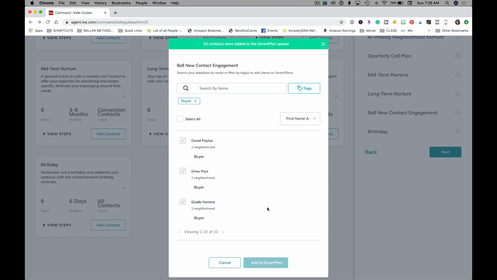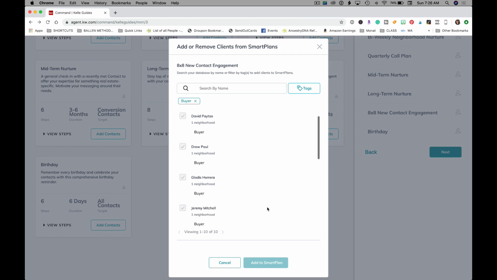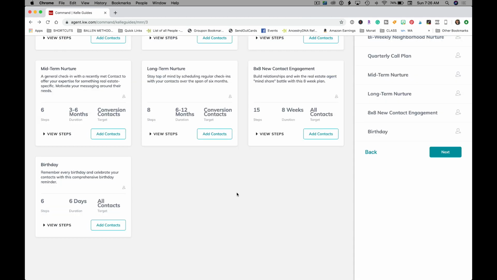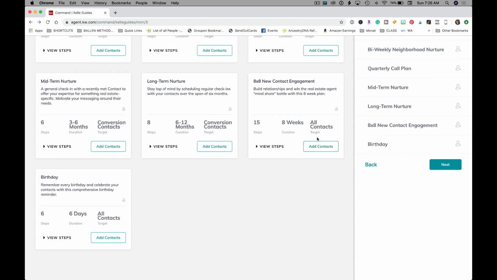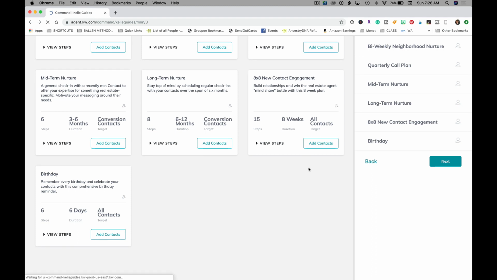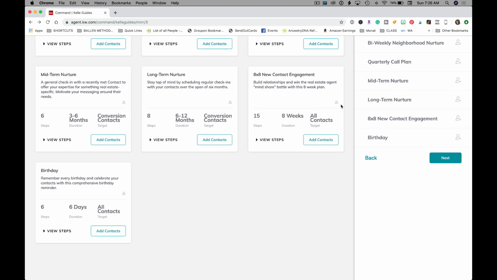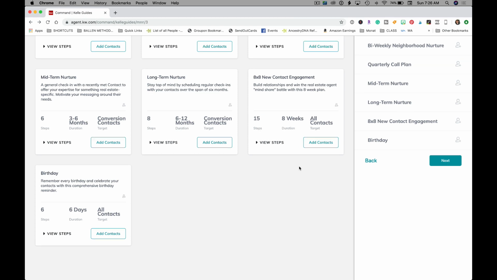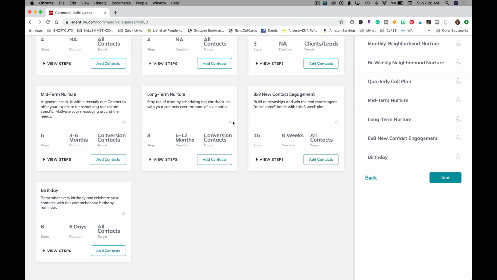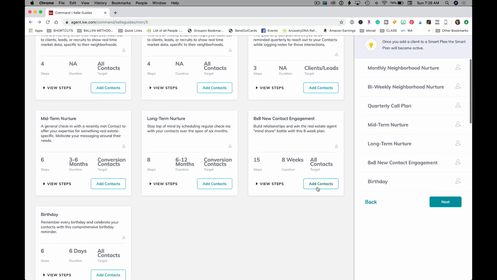Oops, I just added all those people to smart plan. Did not mean to do that. Okay, it's all right. I'll go in and remove all of them. I still can cancel. Okay, perfect. So this is the page you'll get back to do that. There's going to be more coming, like the ability to see who's in the smart plans and things like that. But for now, this gets us started.